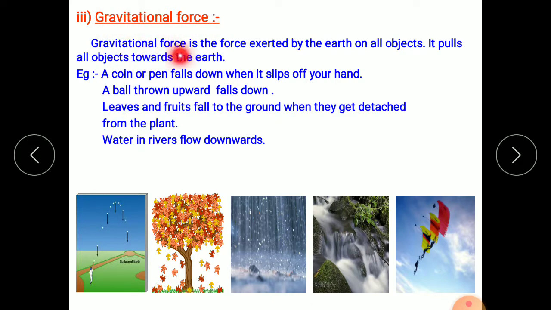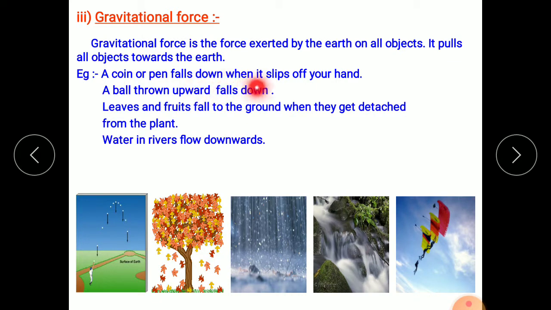So gravitational force is the force exerted by the earth on all objects. It pulls all objects towards the earth, and you see that the falling leaves are being attracted towards the earth from a distance. Okay, so this gravitational force is also a type of non-contact force because it can be exerted from a distance.